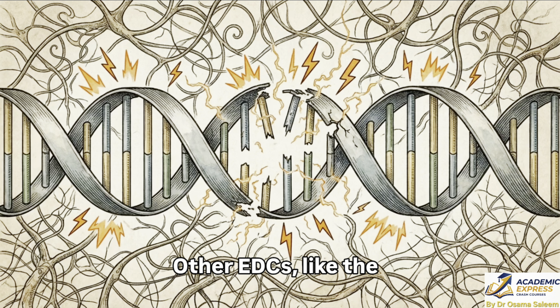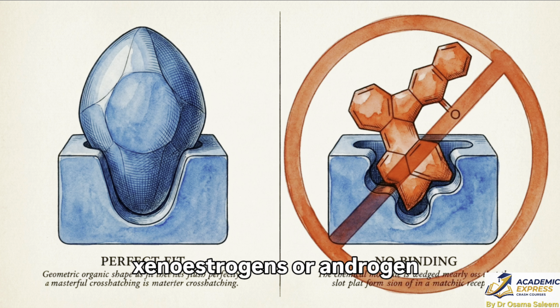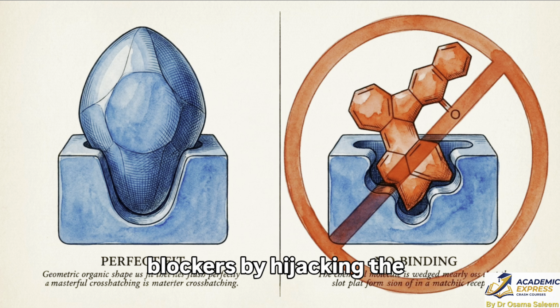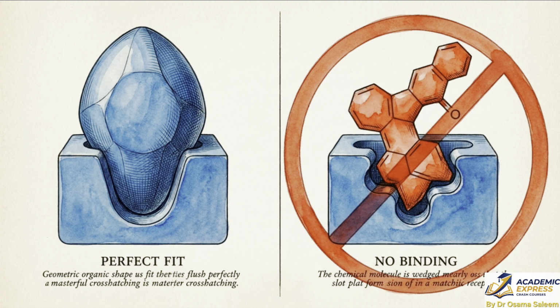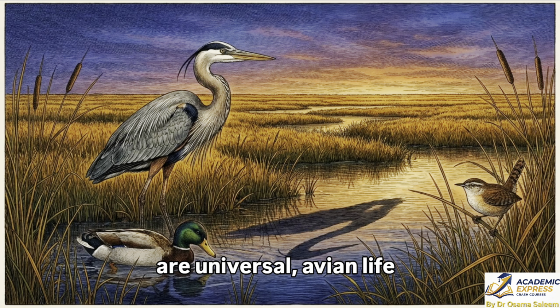Other EDCs, like the pesticide metabolite DDE, bypass this pathway to act as direct xenoestrogens or androgen blockers by hijacking the cell's steroid receptors. This microscopic receptor binding event acts as the irreversible trigger for all subsequent physiological dysfunction in the bird. While cellular mechanics are universal, avian life history traits create unique vulnerabilities to these molecular triggers.